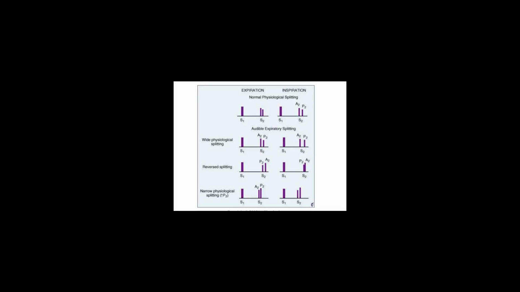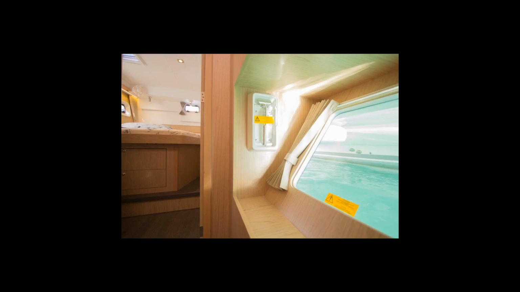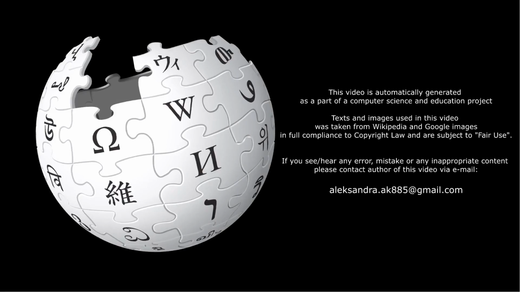Hence, the closure of the pulmonary valve, P2, will be delayed since the pressure in the right ventricle is increased in inspiration, opposing the pressure in the pulmonary artery and keeping it open longer than in expiration. The change in A2 is not that evident. Thus P2 appears after A2 in inspiration.